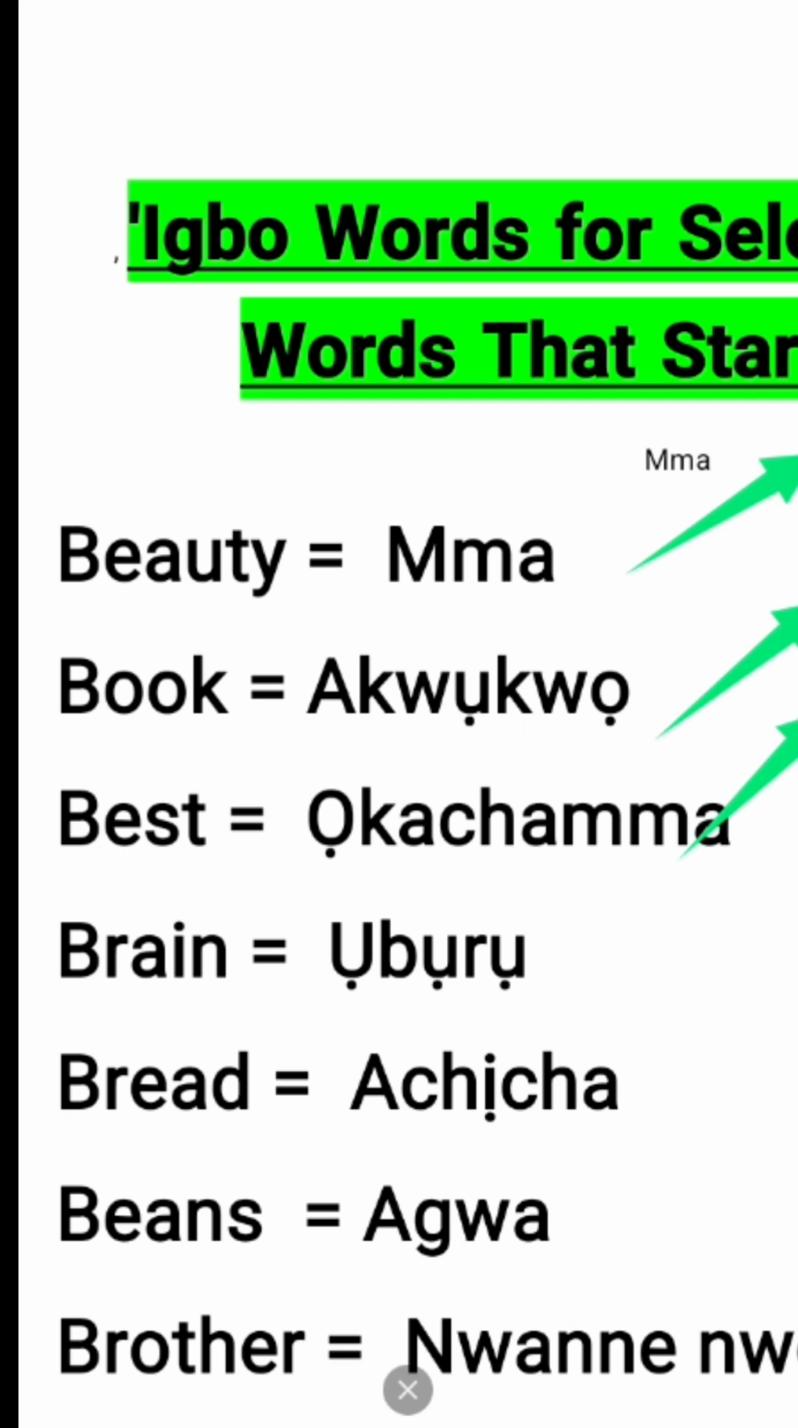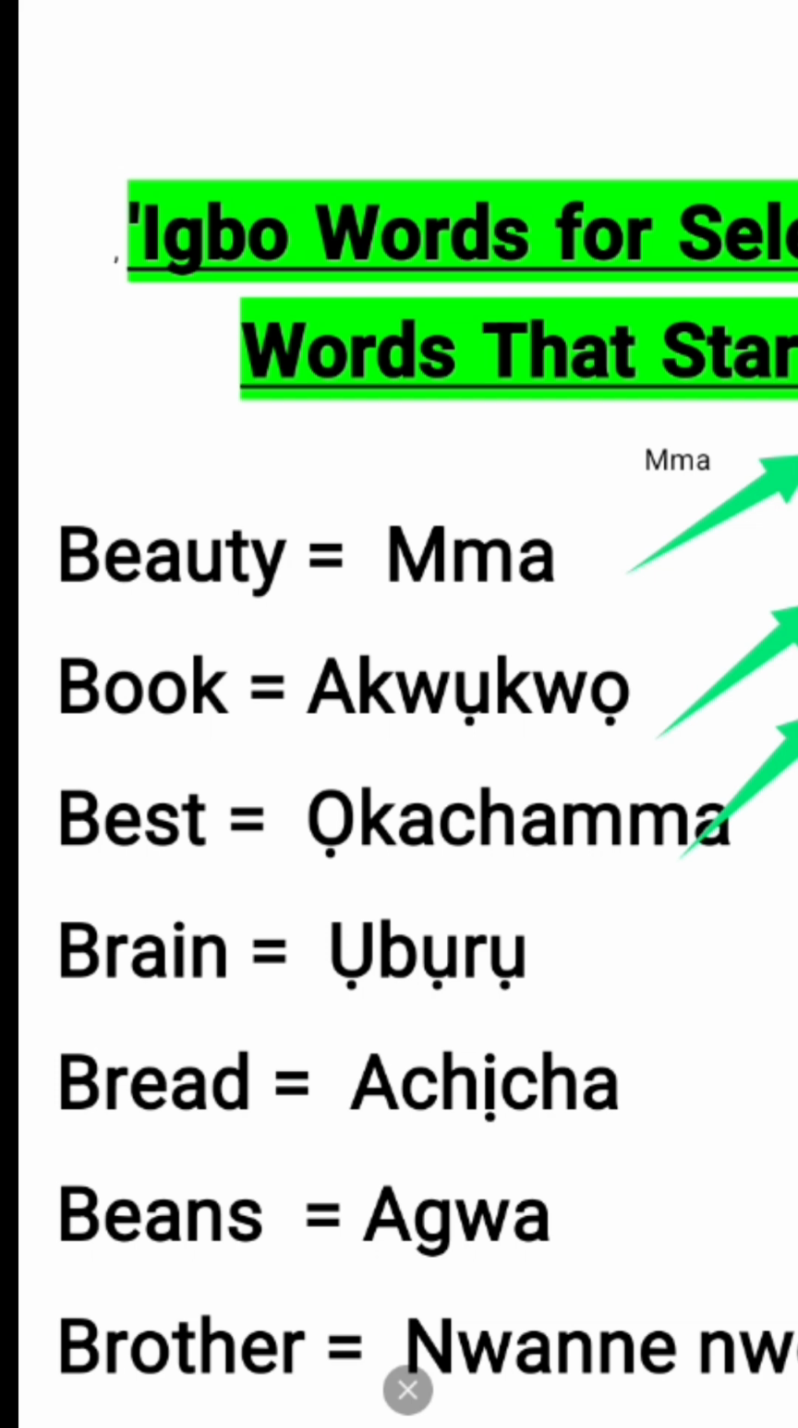Ọkachamma is the best in English language. Ọ bụ ọkachamma n'asụsụ Bekee. You see how I interpreted that particular sentence now. He is the best in English language. Ọ bụ ọkachamma n'asụsụ Bekee. Chuks is the best in Igbo language. Chuks bụ ọkachamma n'asụsụ Igbo.